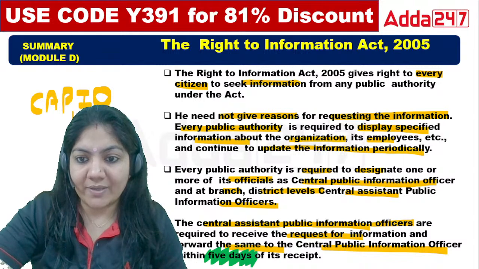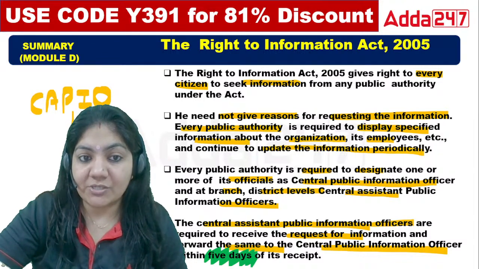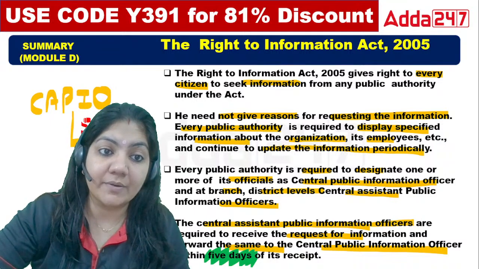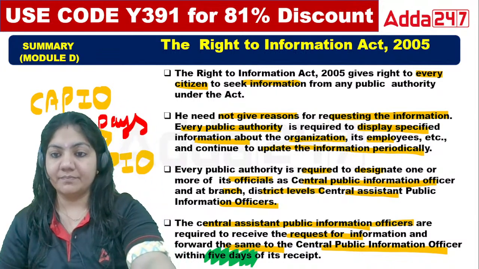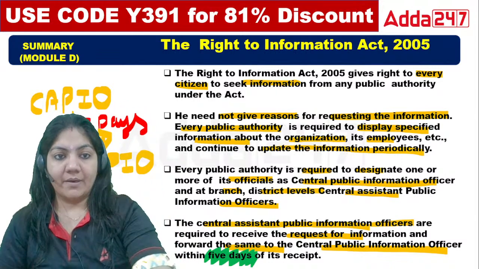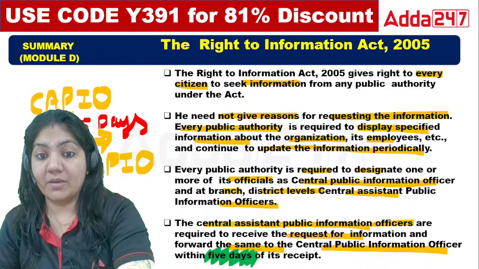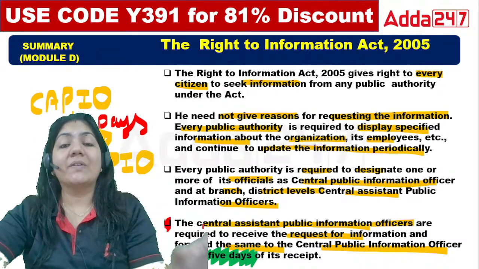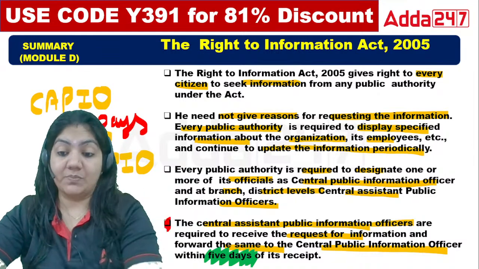They will forward the request for information to the Central Public Information Officer within 5 days. This is important. Within 5 days. This can come in the form of a question in class, okay, because this is important. This point is important. That's why I'm saying this summary of this Act is very, very much important.